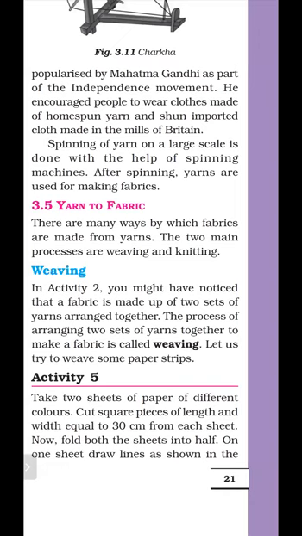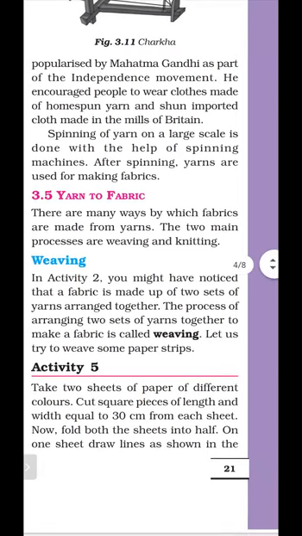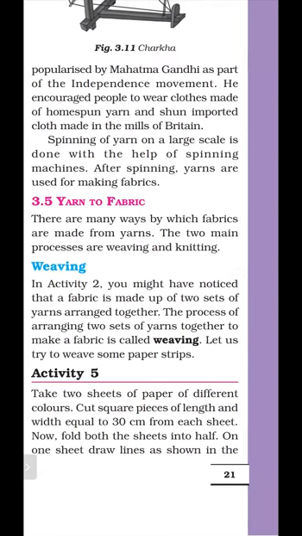Suppose we have two papers. First is red paper and second is blue paper. Then we insert one paper into another, so that a fabric is obtained, and this process is called weaving. In this we set two yarns together, and these are converted into the fabric, and this is called weaving. And this is activity 5 for the weaving.